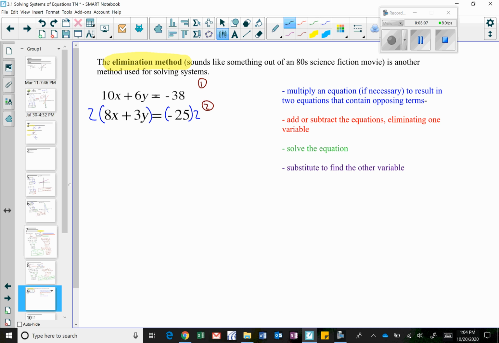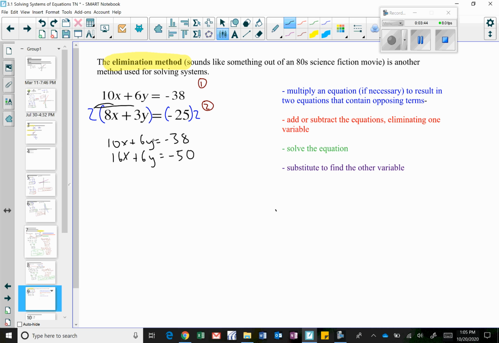So when I do that, first let me rewrite my equation number 1 here: 10x plus 6y equals negative 38. And then I see I have this 2 up front in my second equation, so let's distribute that through. 2 times 8x gets me 16x, and then 2 times 3y gets me plus 6y. And on the right side, negative 25 times 2 gets me negative 50.